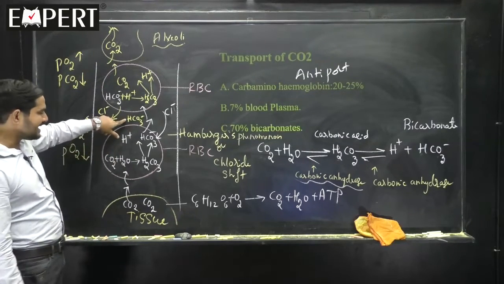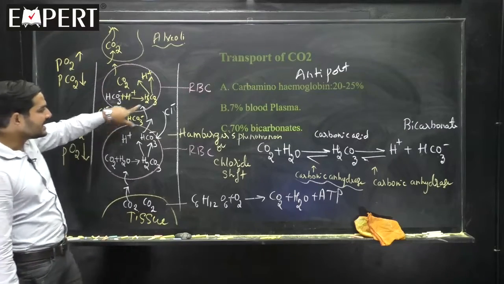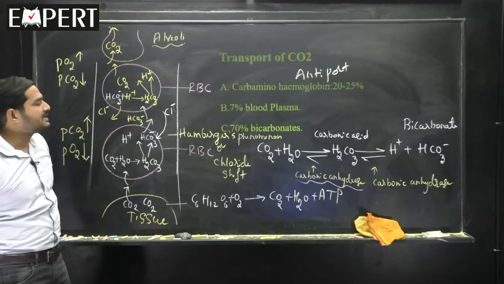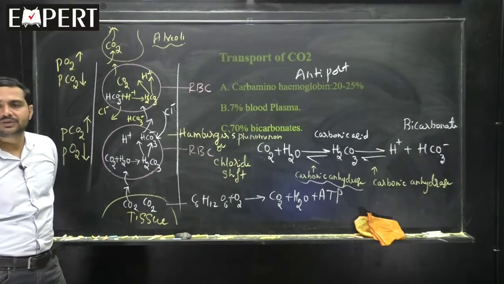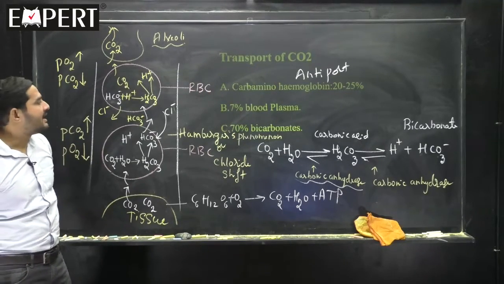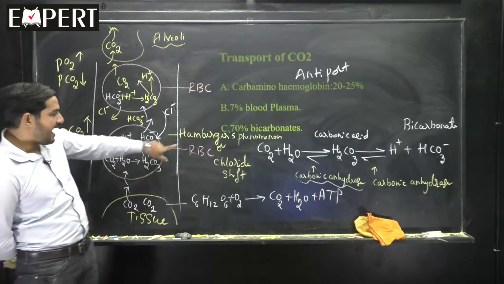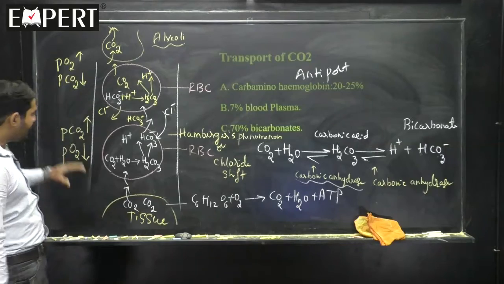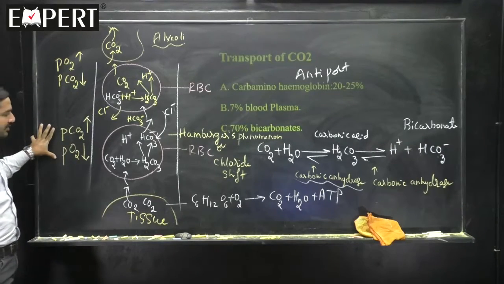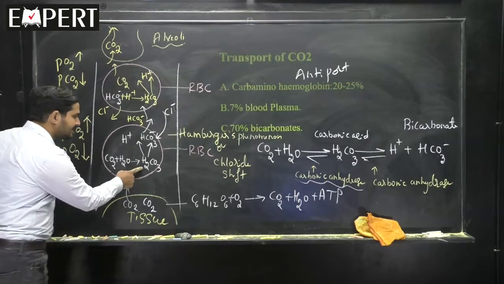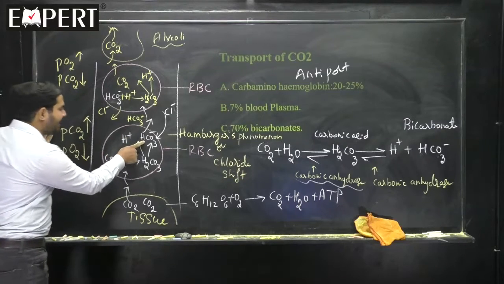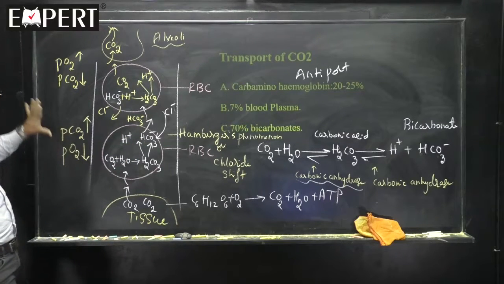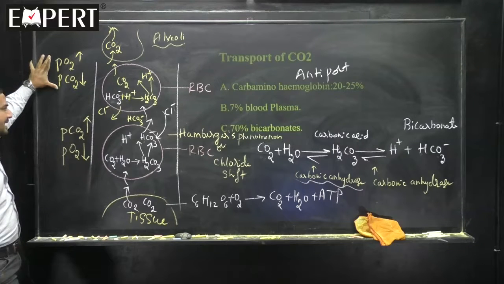And what percentage is transported as HCO3? It is 70%: bicarbonate is transported in the blood. Is the matter very clear? You should remember Hamburger's phenomenon, also the chloride shift, and the formation of carbonic acid and bicarbonate occur at the tissue level where conditions are like this, and dissociation requires conditions like this.